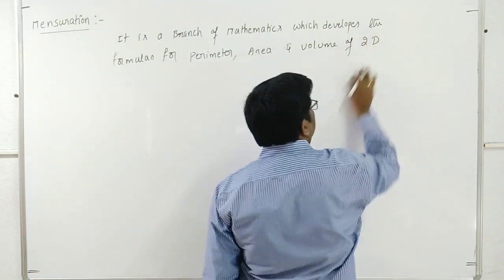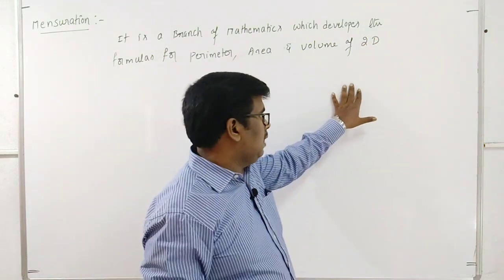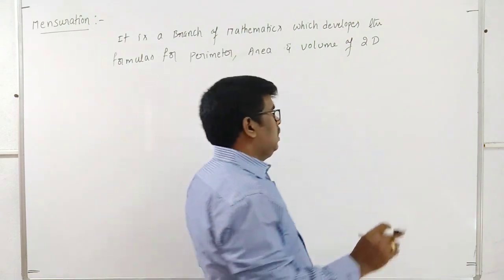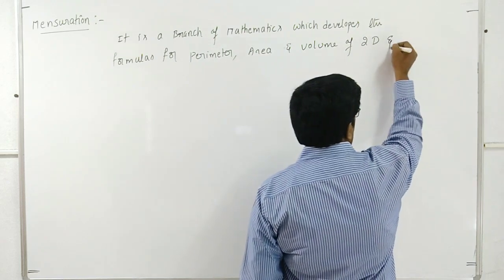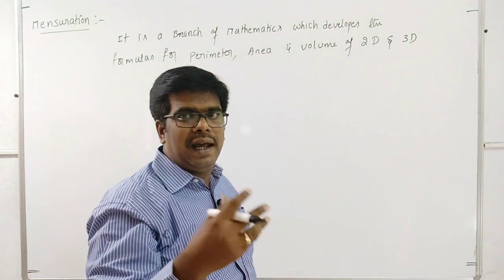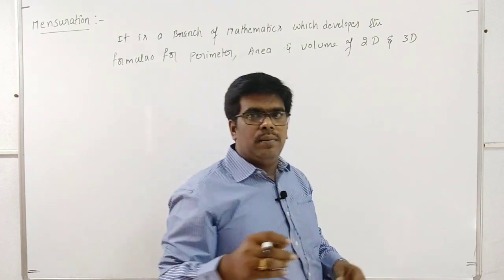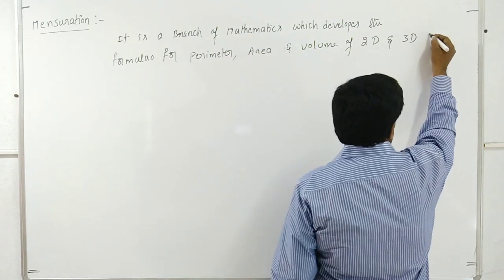Of two-dimensional shapes, like a plane, triangle, or parallelogram, and three-dimensional solid bodies, like a sphere, cone, or pyramid. These come under the three-dimensional solid laminas.